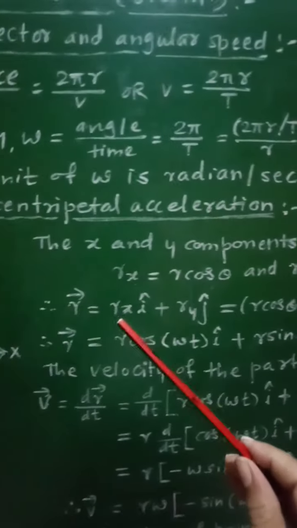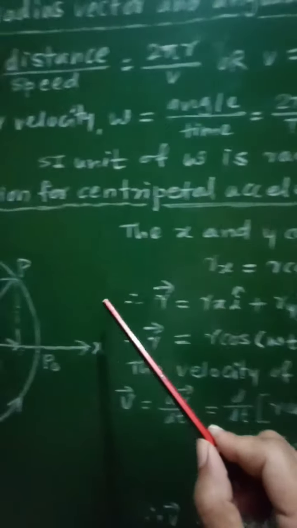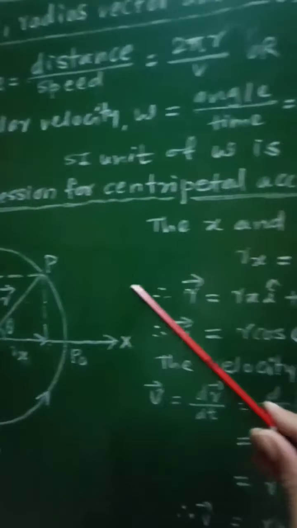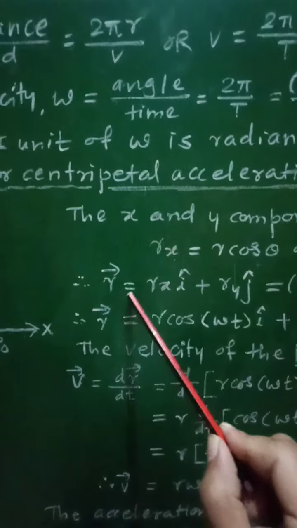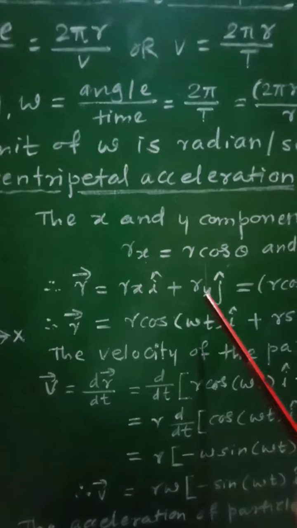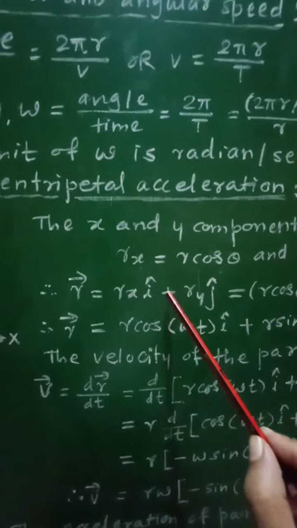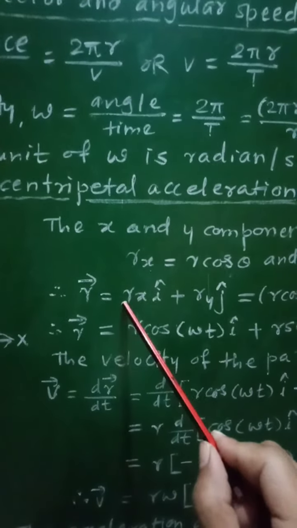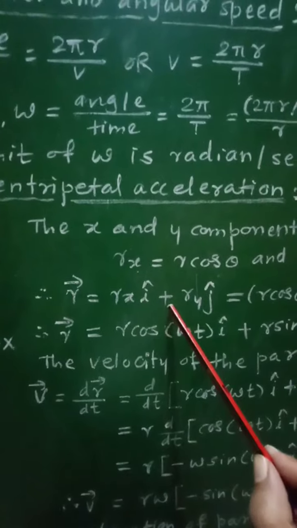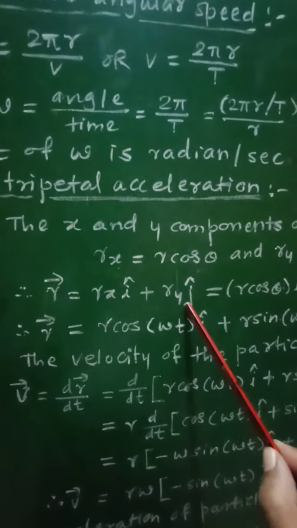And therefore in vector notation, in terms of unit vectors i cap and j cap along the x and y axis, we can write vector r is equal to rx i cap plus ry j cap.